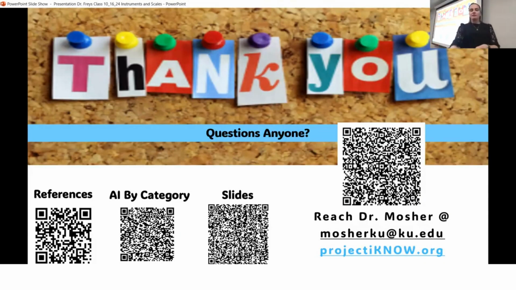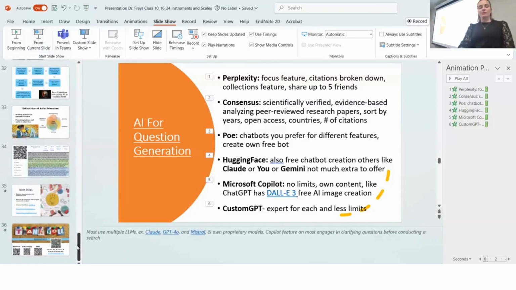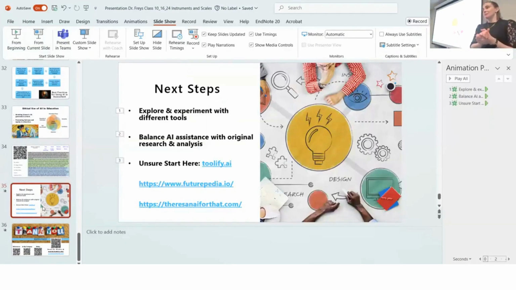So if you're wanting something that does images, it'll take you to images. If you want AI for video creation, it'll take you to video creation. If you want AI to make systematic reviews, it'll make systematic reviews. So whatever AI you're looking for, it'll just give it to you. But these are also, and they're on your handouts, 3 places where you can also just look up something you're wanting an AI to do, and it'll tell you the ratings, who's used it, all of that information.